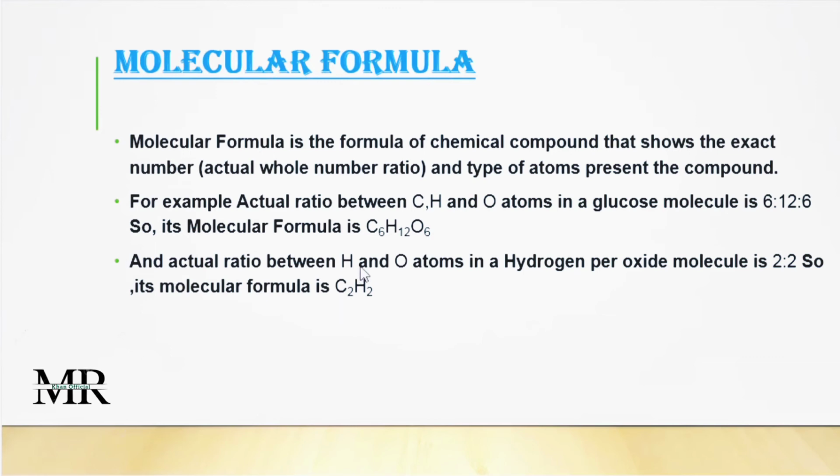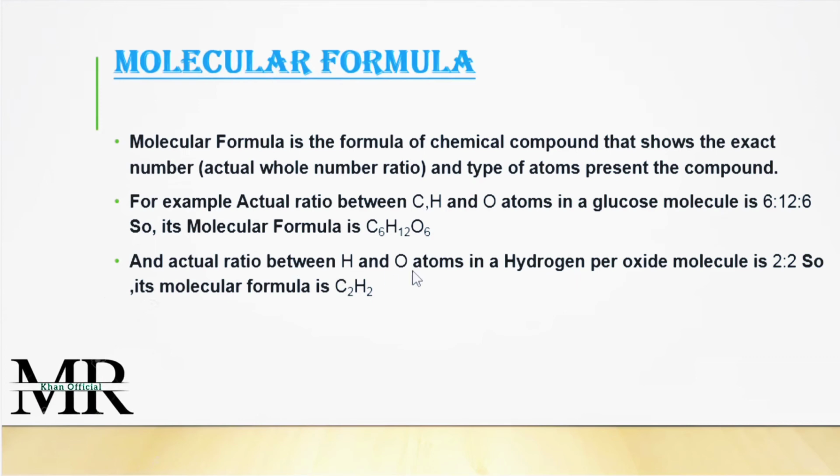The actual ratio between the hydrogen and oxygen atoms in a hydrogen peroxide molecule is 2:2. So its molecular formula will be, this is not C, the formula will be H2O2, not C2H2. Okay, C2H2 is the formula of something else. So by mistake I wrote it here. Now it cannot be changed.